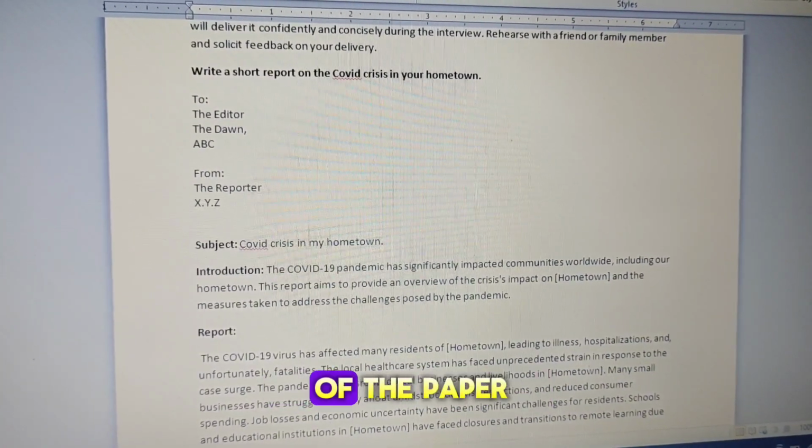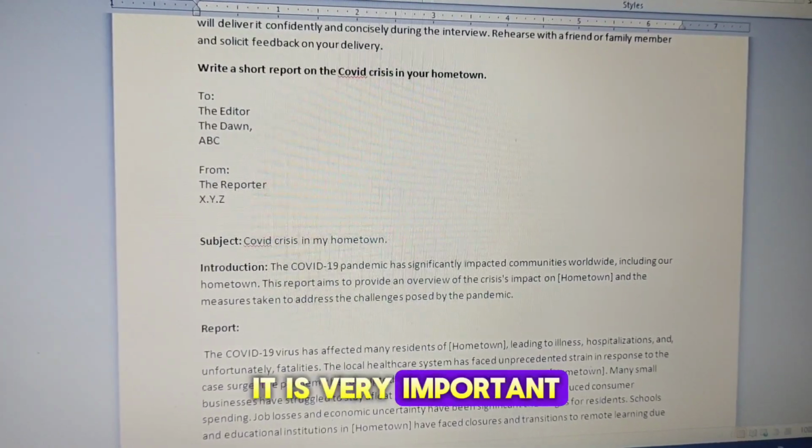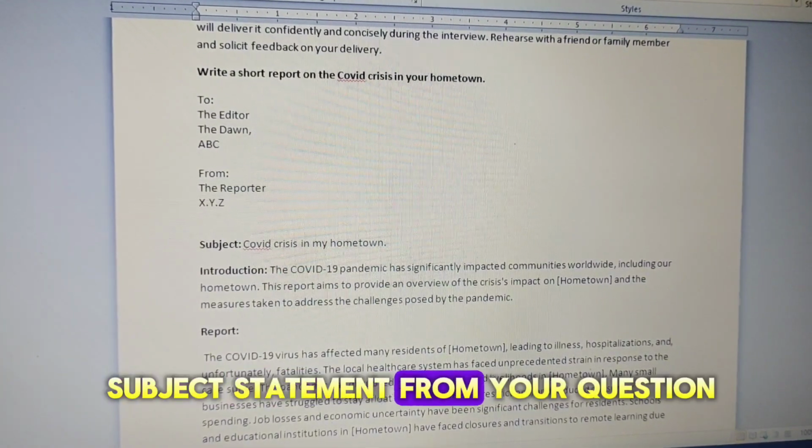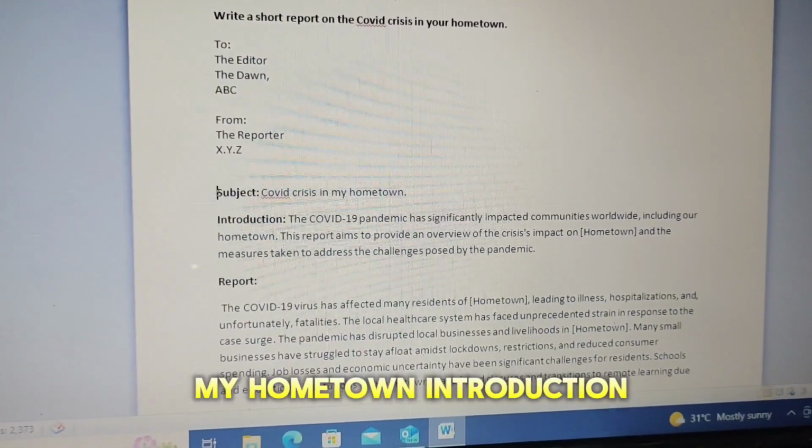from the left side of the paper, not the right side. Then subject, it is very important. You can have the subject statement from your question statement, COVID crisis in my hometown.